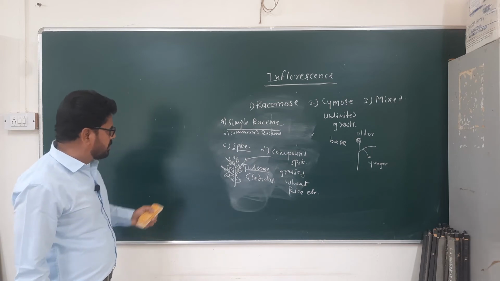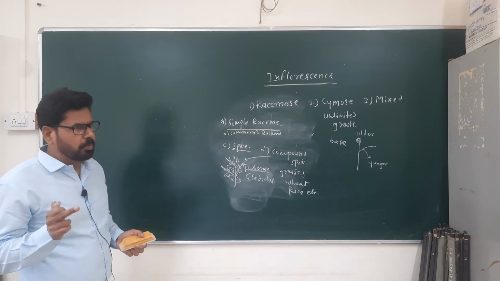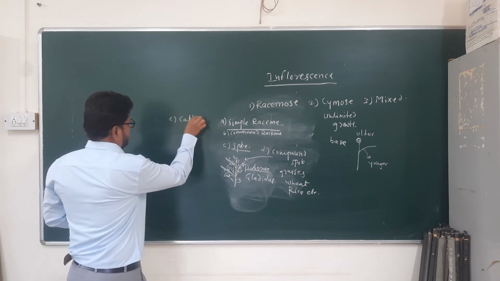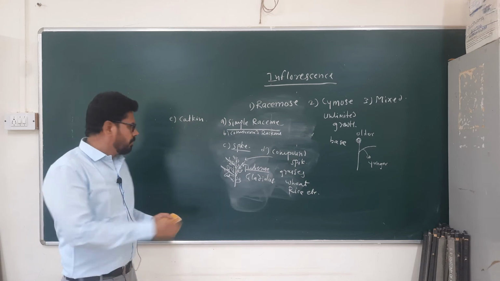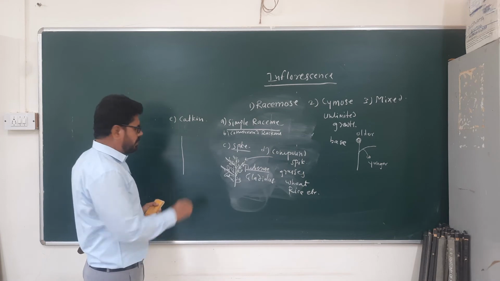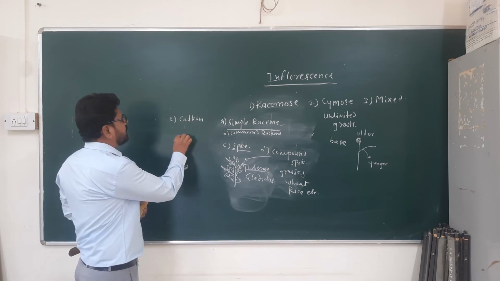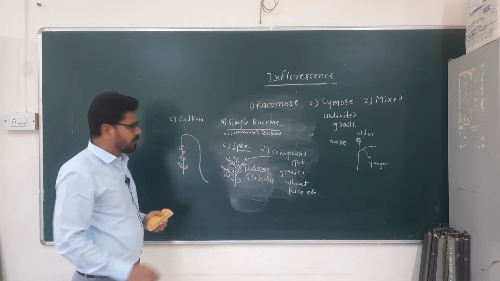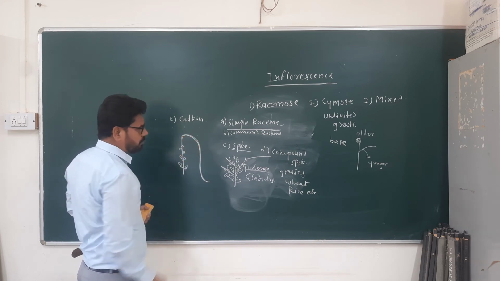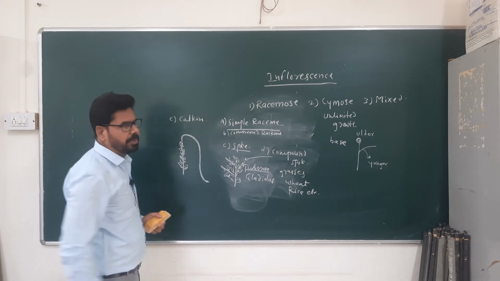Next type is spadix inflorescence. Sorry, before that, one more type is catkin inflorescence. Here the main axis is long and elongated, flowers are sessile, older flowers at the base, younger flowers at the apex, but the axis becomes pendulous, like a pendulum, and male flowers and female flowers are separate.